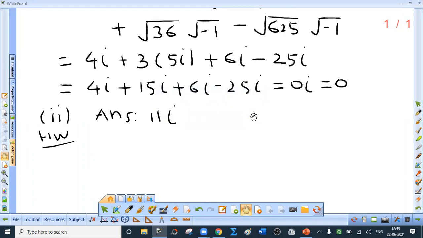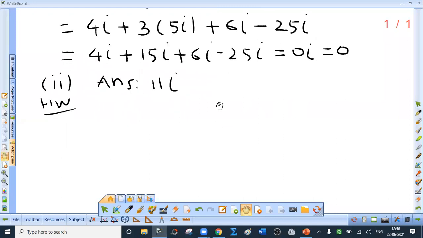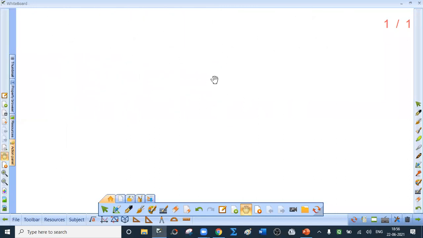Now, second question. Write the conjugates of the following complex numbers. I will make the table. First column headed by Z and the second column headed by Z bar. This is Z and this is Z bar. Okay.